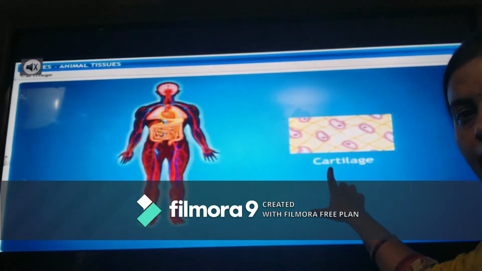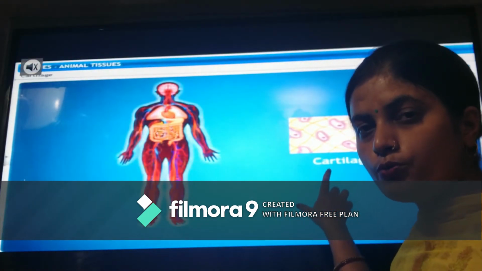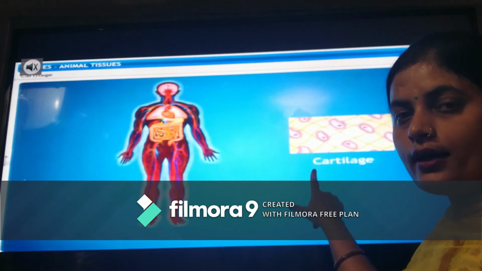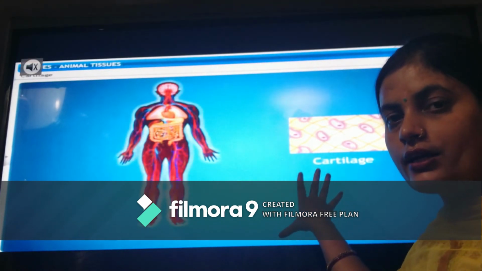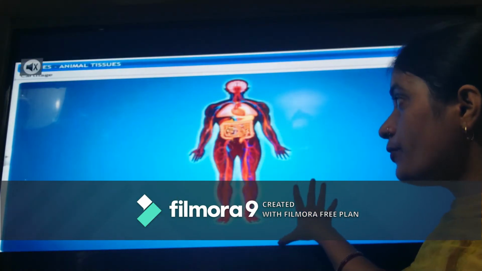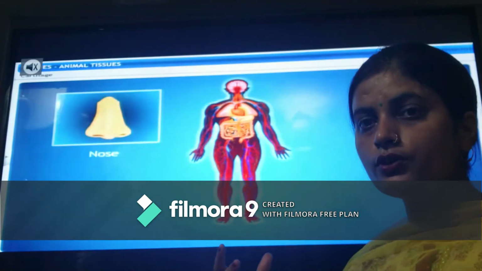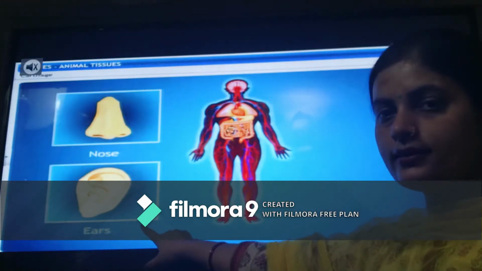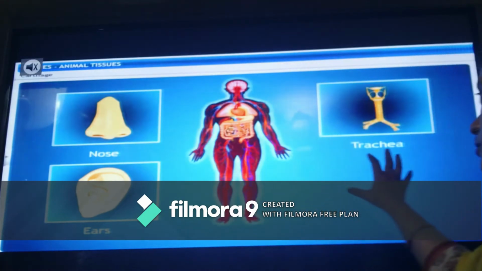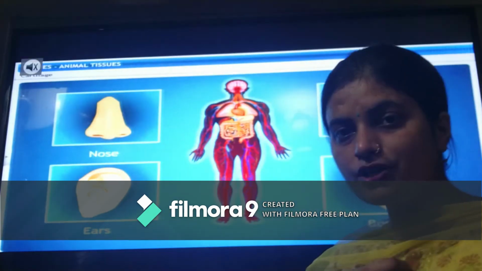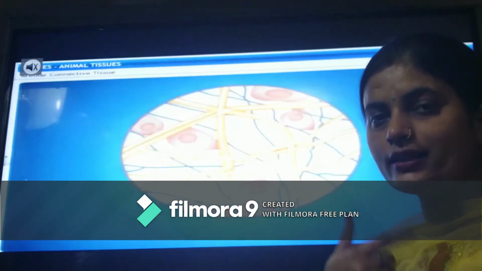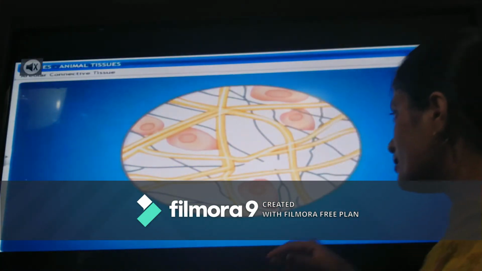Cartilage is comparatively soft as compared to bone, but it is also like bone. It is a connective tissue. Cartilage is found, as I have just told you, in the nose and in the ear. Then in the trachea, the respiratory passage, which has rings of cartilage, which we will study in class 10th.